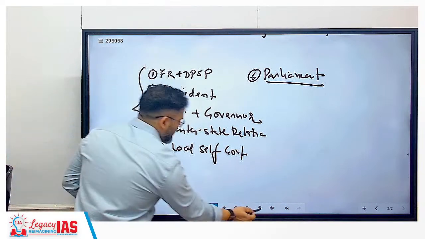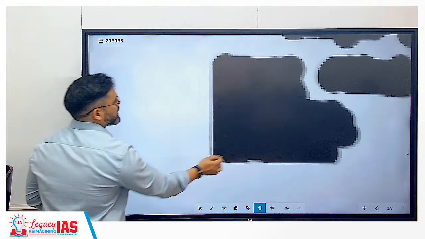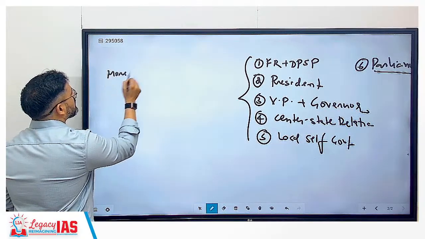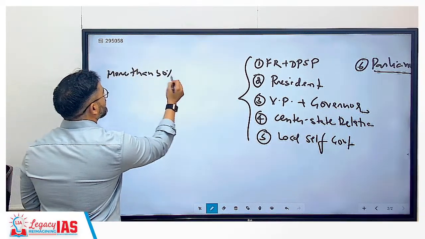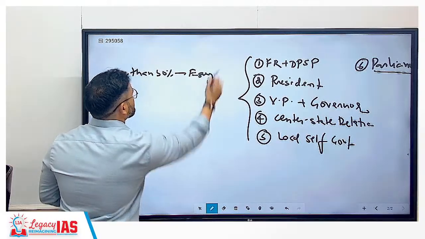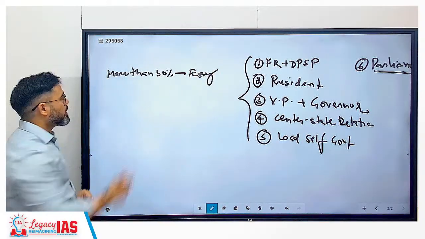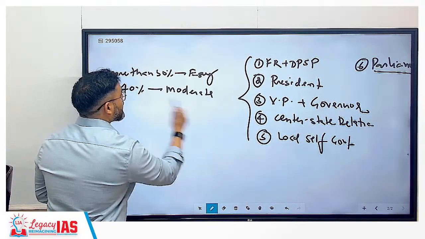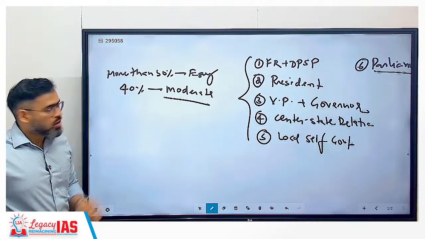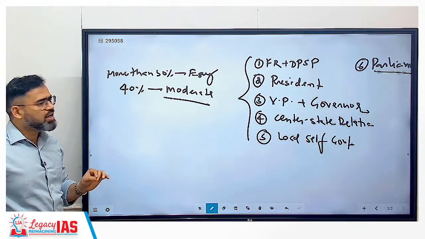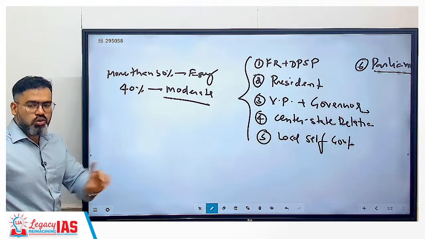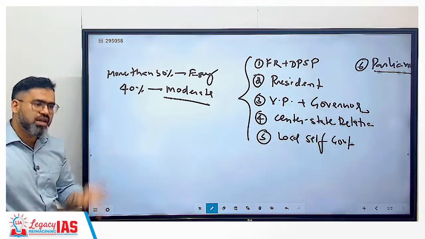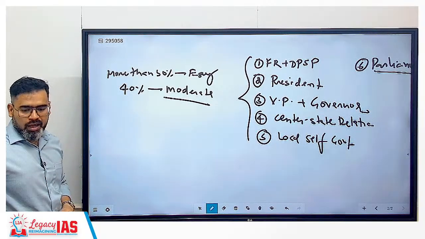So if we need to talk about the polity, more than 50% are easy questions. 40% are moderate, again not difficult, moderate level only. So how many are difficult? Hardly 10%. They ask 20 questions, so 10% means 2 questions. That is the reason I told you we can solve 18 questions. Correct? And one more thing,